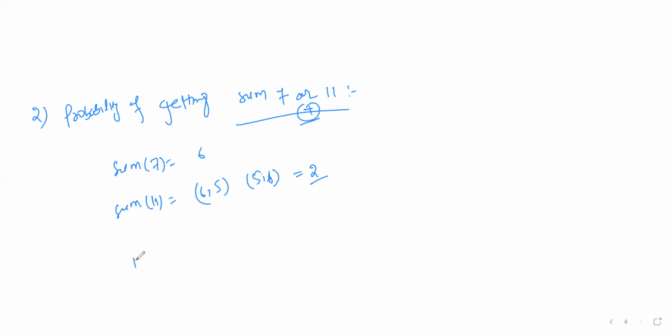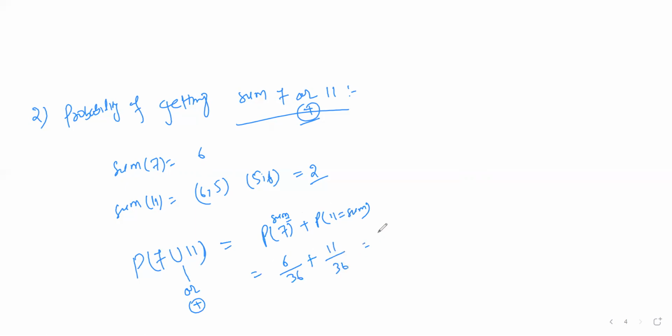That I can write in terms of formula, that is 7 union 11, and union means or, and or means plus. So I can say P of 7 plus P of 11, that is, the sum must be equal to 7 or the sum must be equal to 11. So probability of getting sum equal to 7 is 6 by 36. And the probability of getting sum equal to 11 is 2 by 36. So the answer will be 8 by 36. This is the second type of question they can ask in the examination.